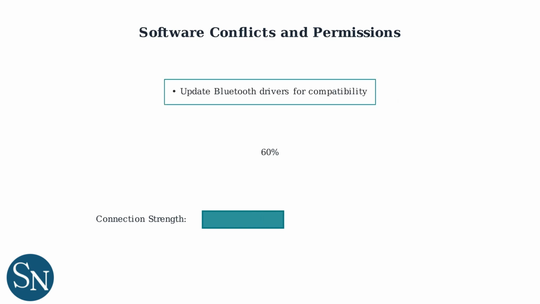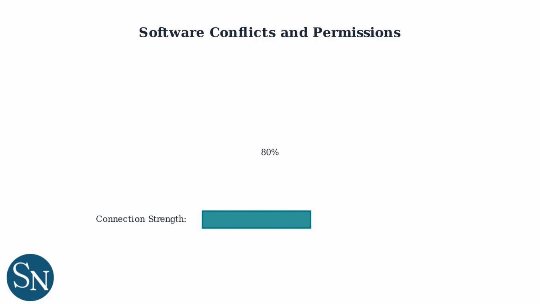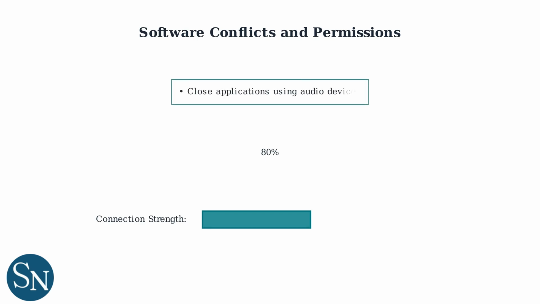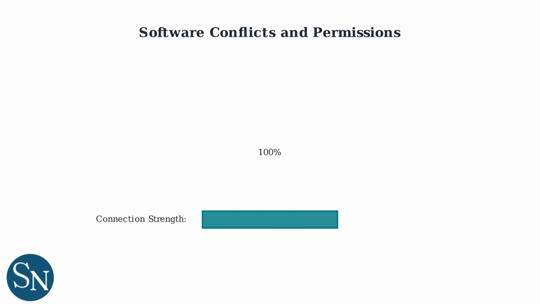Outdated or corrupted drivers can cause connection problems. Update your Bluetooth drivers and ensure they are compatible with your operating system. Also, close any other applications that might be using the audio devices at the same time. This can sometimes cause conflicts. Following these steps should resolve most software conflicts and permission issues.